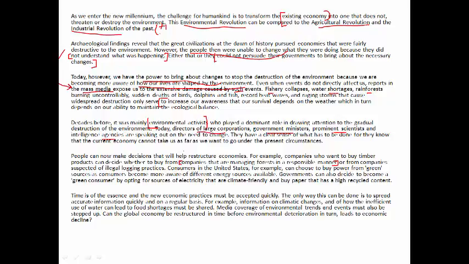I can infer over here, this could be one of the questions. When it says consumers in the United States, for example, can choose to buy power from green sources as consumers become more aware of different energy sources available. Governments can also decide. This is important, right? So he's saying over here companies can decide, and then he's saying even the governments can also decide to become a green consumer by opting for sources of electricity that are climate friendly and buy paper that has a high recycled content. Time is of the essence.